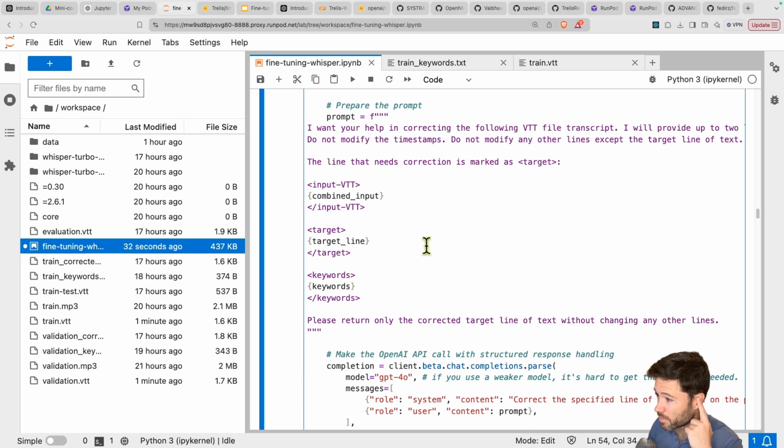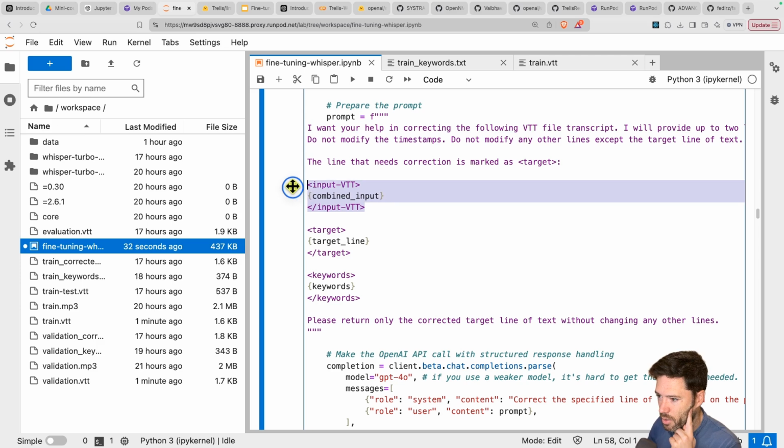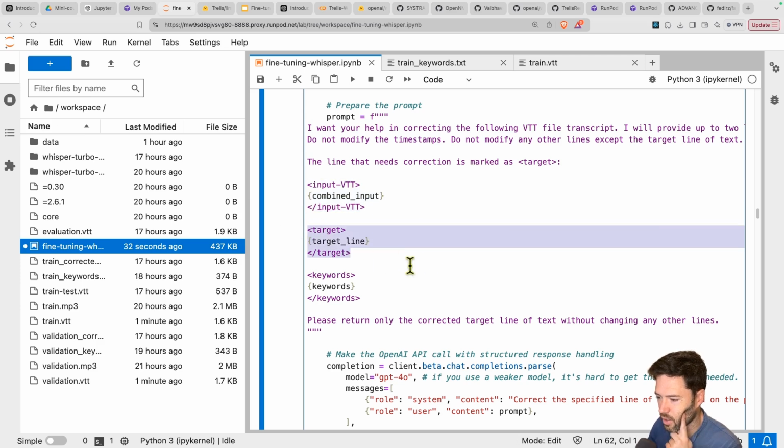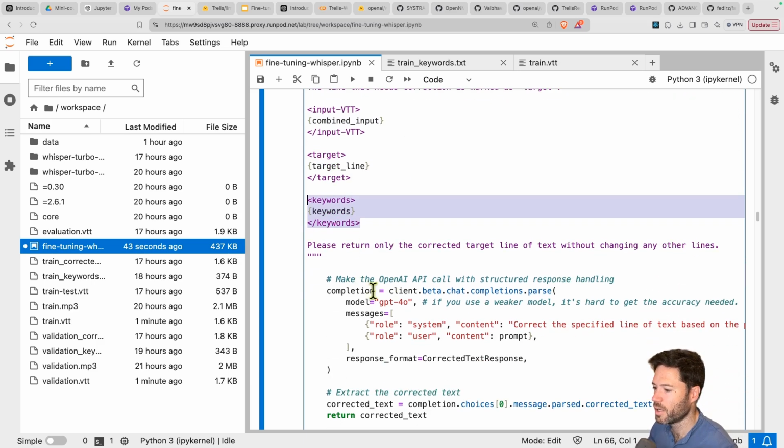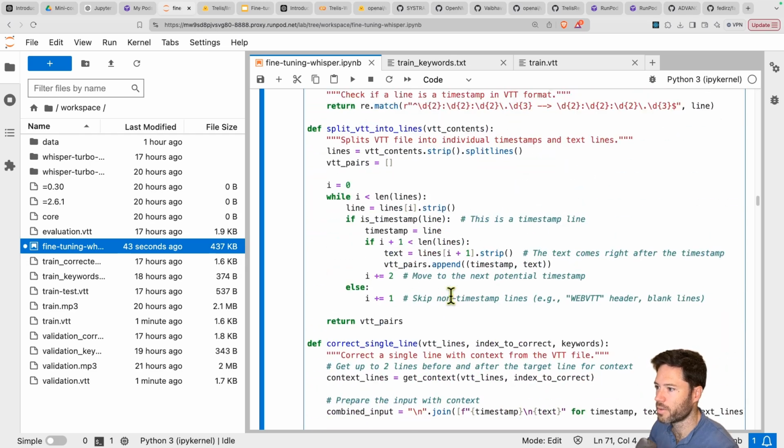Do not modify the timestamps or any other lines. So here's the combined up to 5 lines, then the target line to fix. The keywords, so it knows what the keywords are that should be fixed, and then it returns the target line.